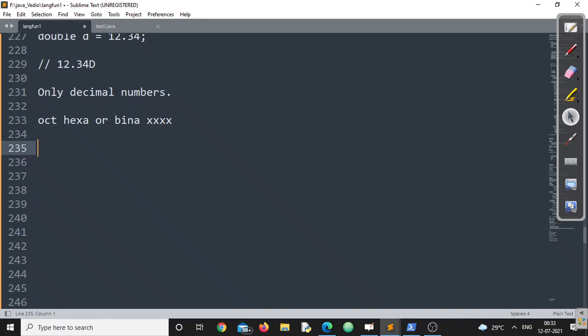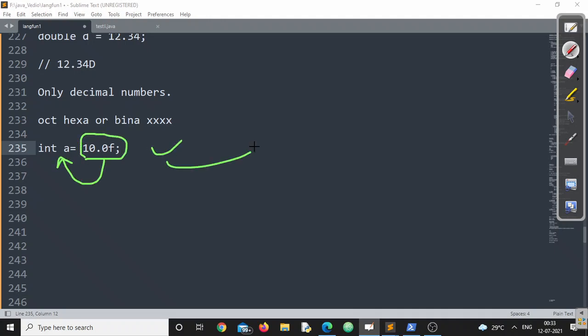But that is only for integer literals. The vice versa is not possible. Even if I am trying to store a float constant into an integer, this is again not possible, because I am trying to store a higher literal data type into a lower data type. Higher literal cannot be stored in the lower data type. This is invalid. Remember that point. Only a lower literal can be stored in a higher data type. That is valid. All of you, make sure you understand this point, right?